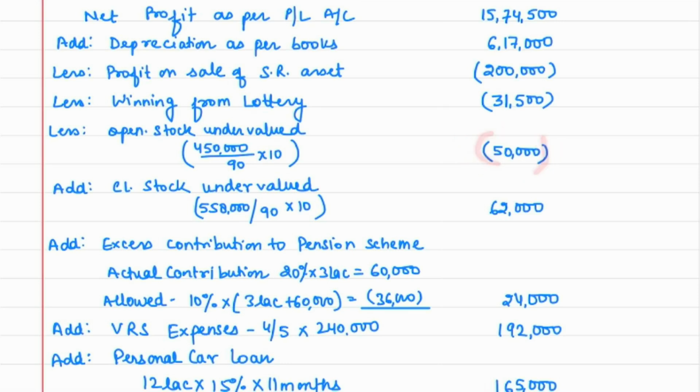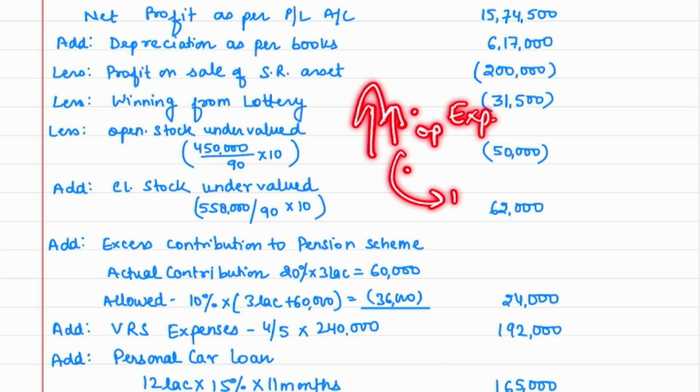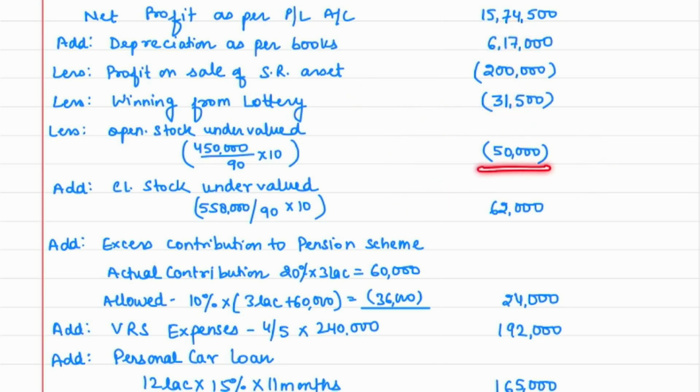Why have I deducted this? See, now you are making your opening stock correct, right? You are increasing your opening stock value. So when your opening stock value is increased, it means your expenses are getting increased. So if your expenses are getting increased, what impact will it make on profit? My expenses are getting increased, my profit will be decreased. So that is the reason it is subtracted, correct?